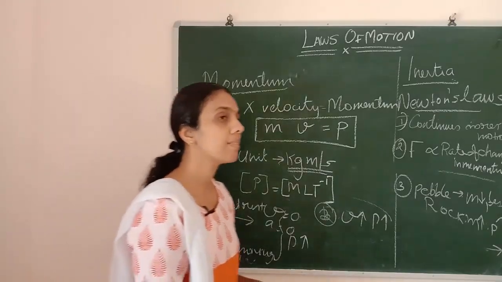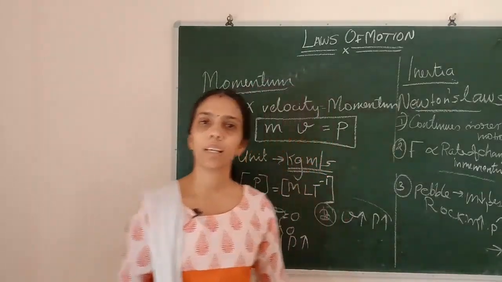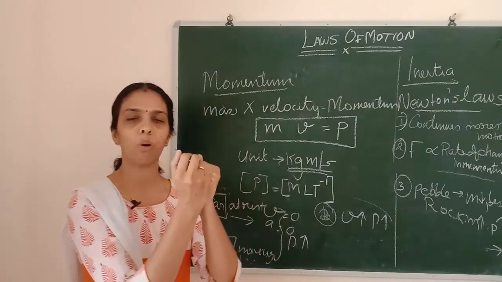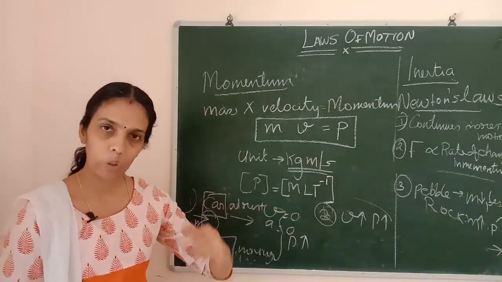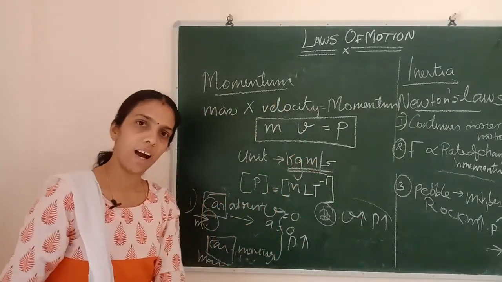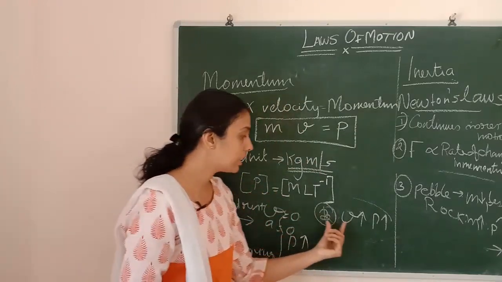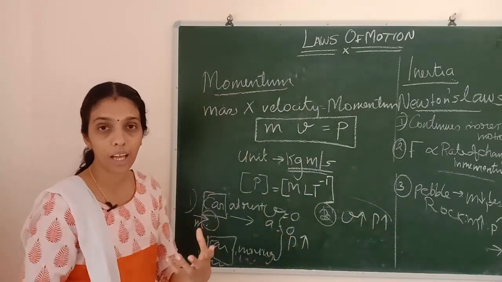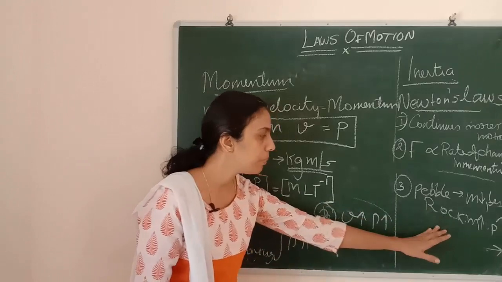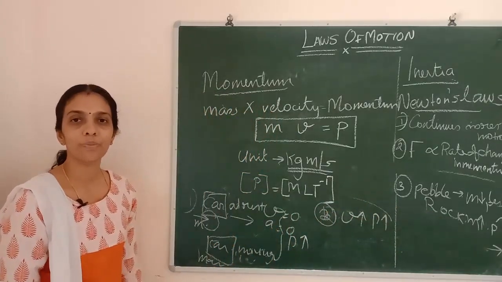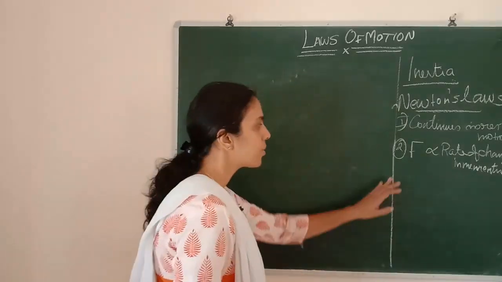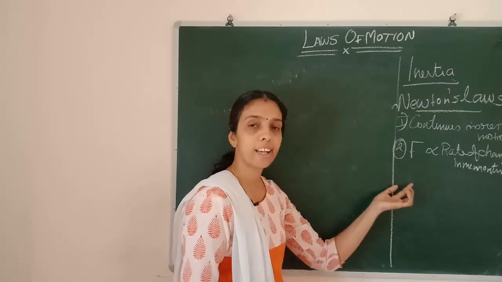In the same way, you would have seen cricketers, while they are catching the ball, how they catch it. They won't be catching the ball like this, they will be catching the ball like this. What is the reason? The after effect will be less if the velocity is decreased gradually, by taking time. If velocity suddenly decreases, the after effect will be more. So we will be considering that one. Understood? So that is how momentum relates to mass and velocity. Now we can go through the second law once more.